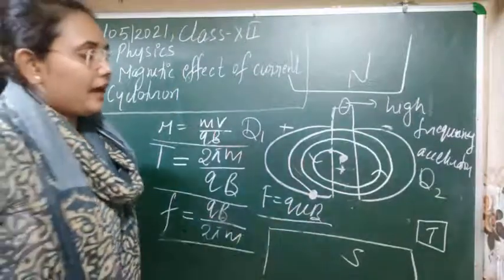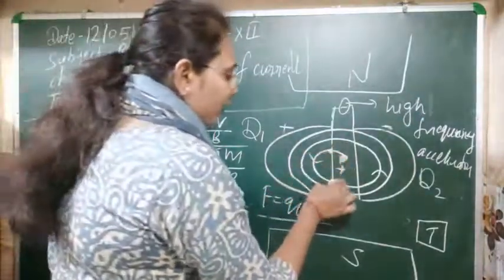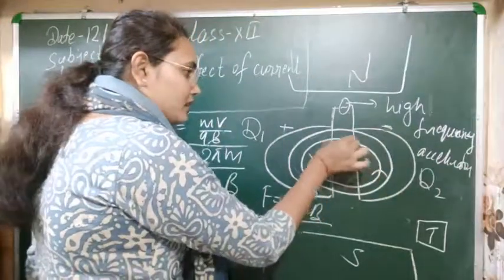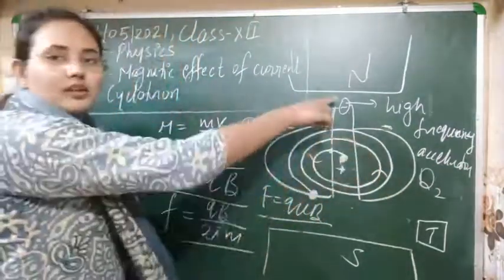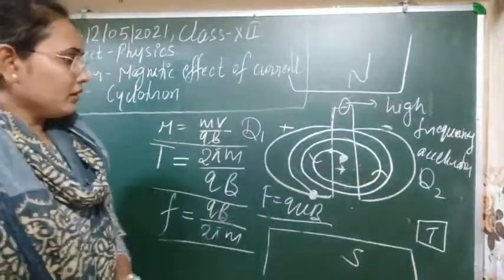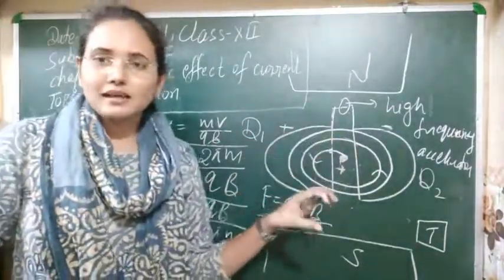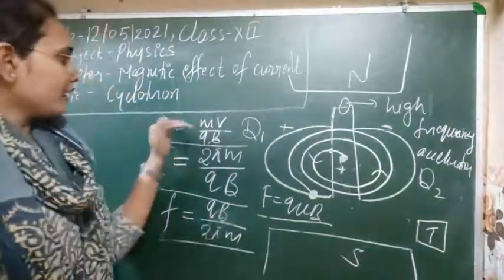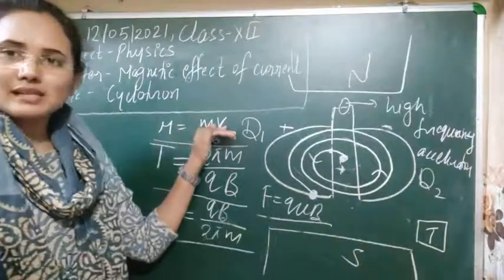One more thing: in every circle, you can see that up to now its radius is constant, but when it goes out from here, due to the acceleration of this field it gets some more energy, and due to the increase in its energy it moves on a greater radius, and due to movement on a greater radius its velocity increases every time.